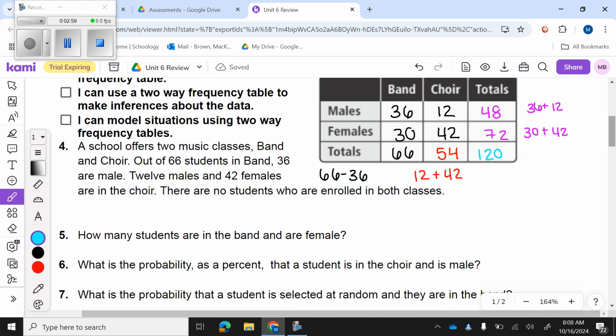It says how many students are in the band and are female. So I got to figure out where band and female intersects, which is right here at 30. So there's 30 students who are in the band and are female.